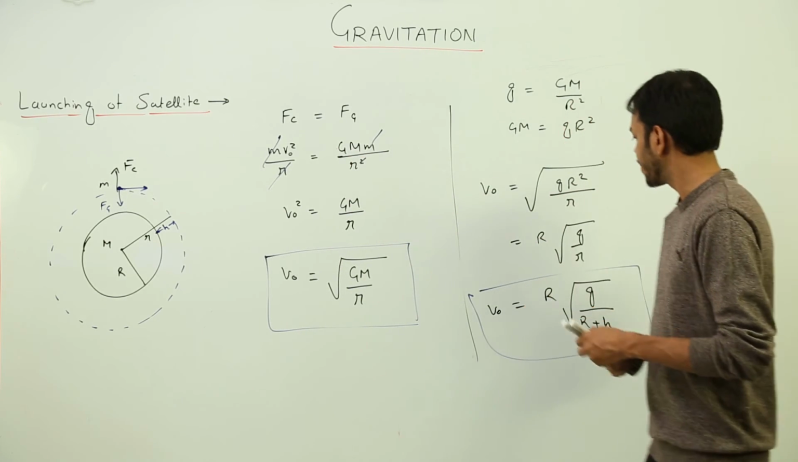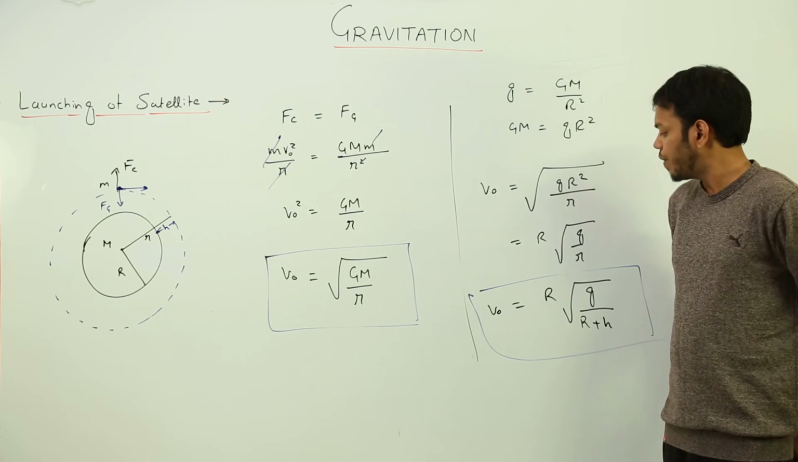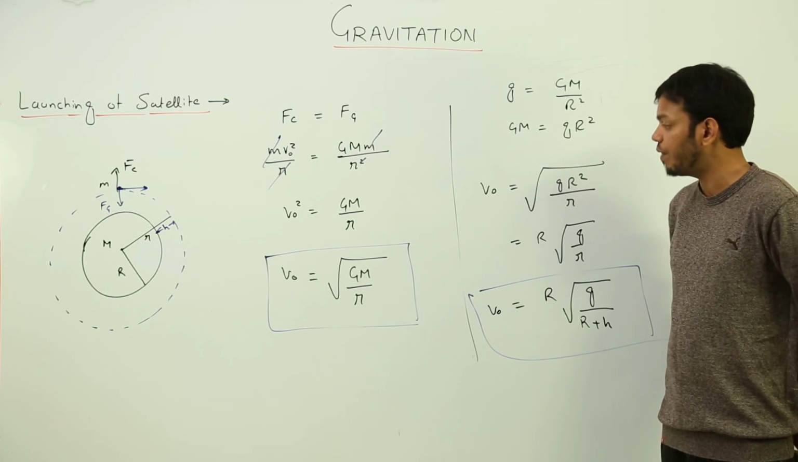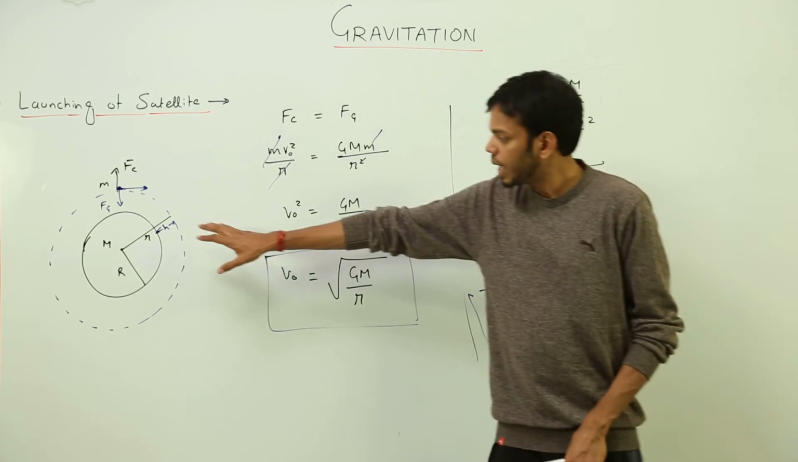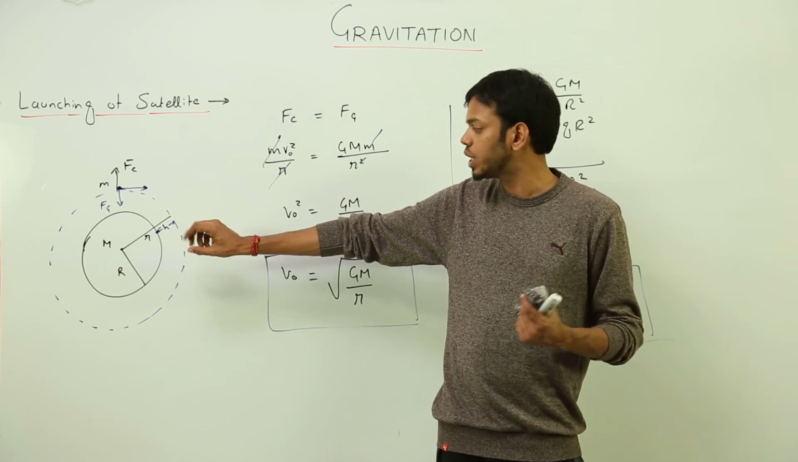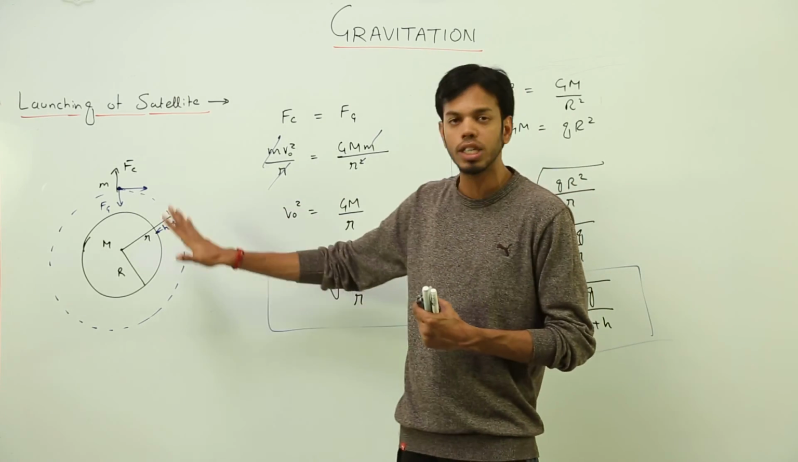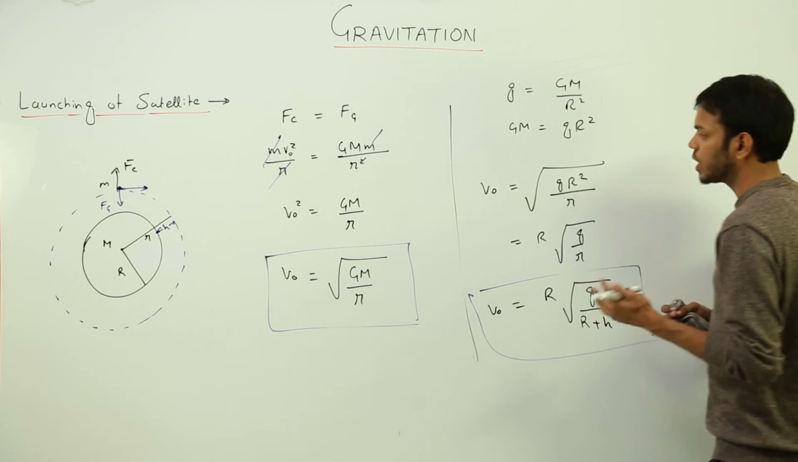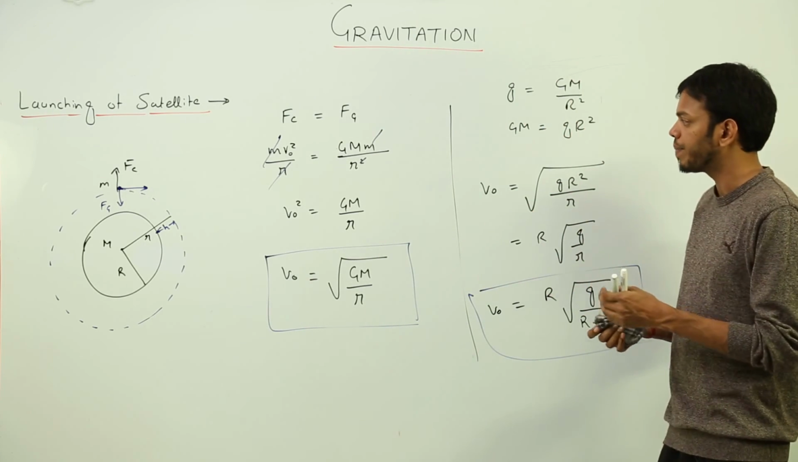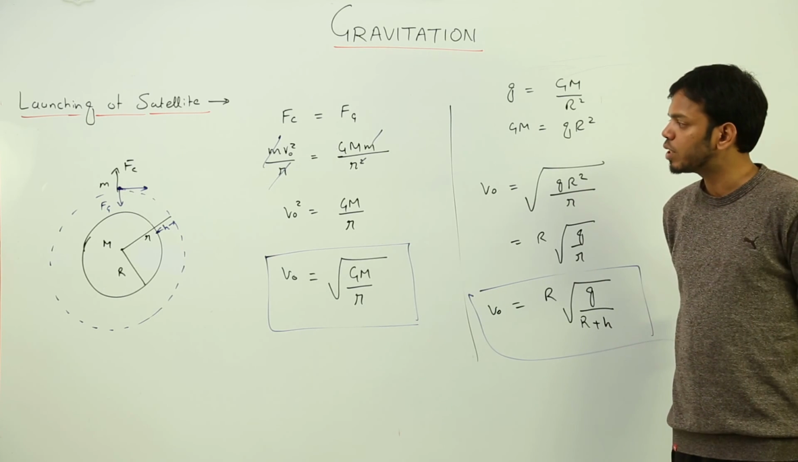We can do one more thing. We can put the values of g, R and h if we consider that, suppose, the minimum height at which the satellite is revolving about this planet, let us say h, which is very less than R. Let me rub this board and let's do this calculation.